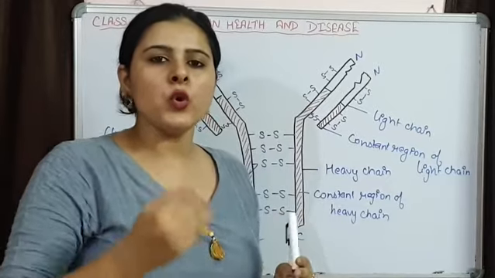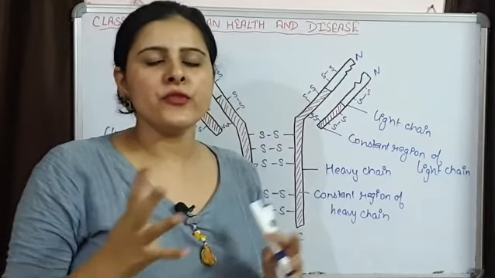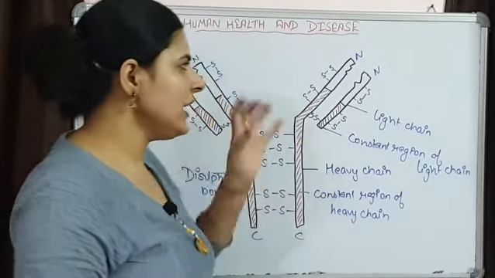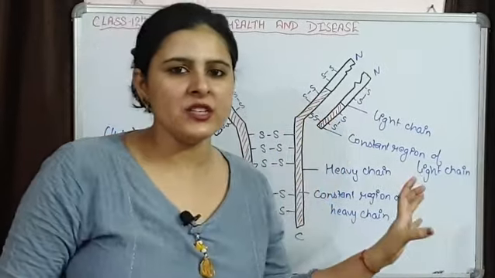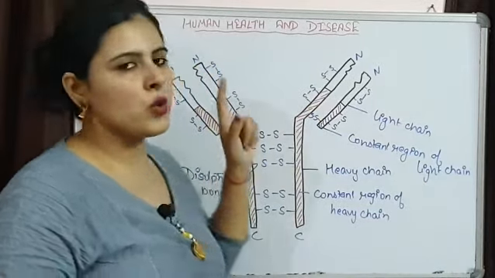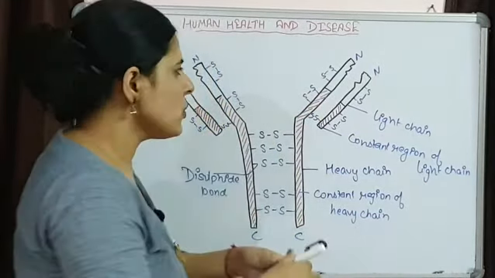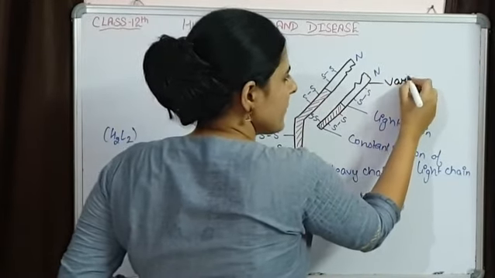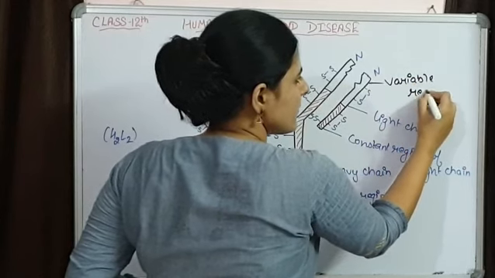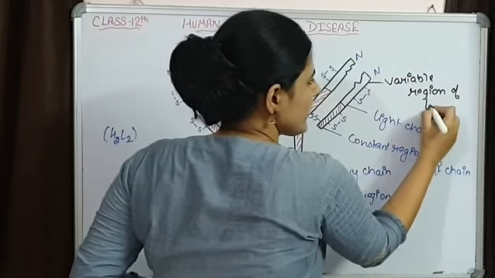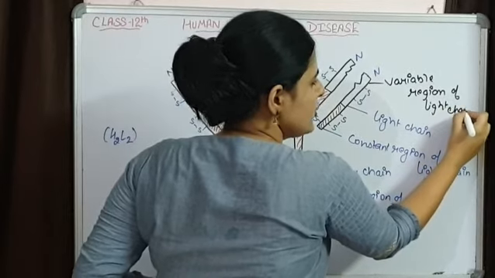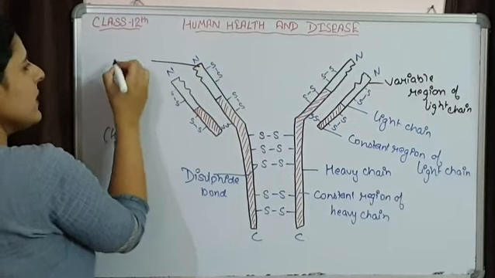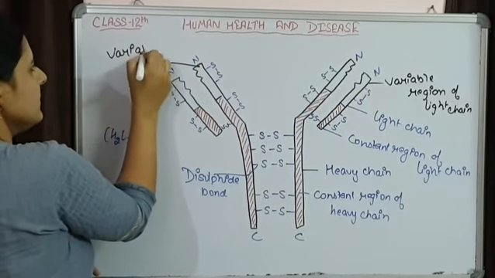They are always going to be different from each other when we talk about different types of antibodies. For each immunogen or each antigen, the variable region is always different. So this is the variable region of the light chain, and this is the variable region of the heavy chain.